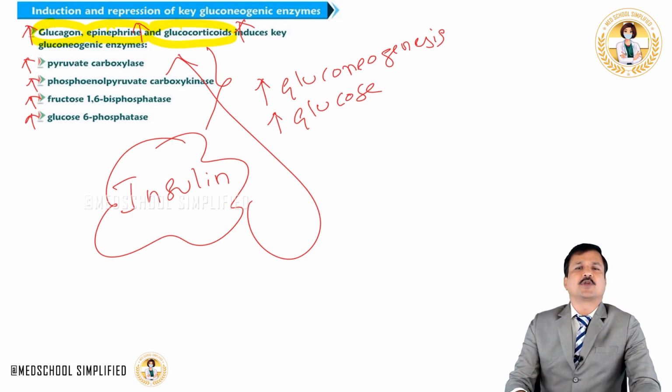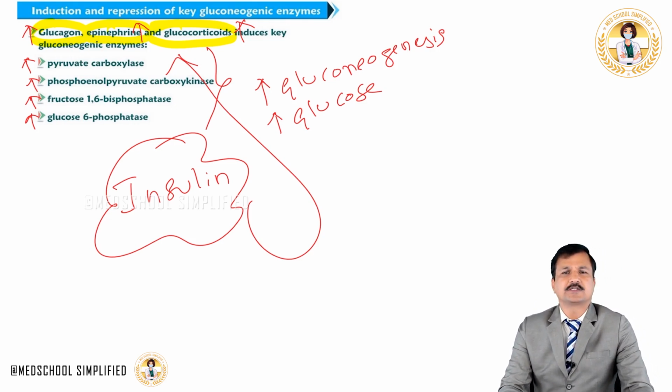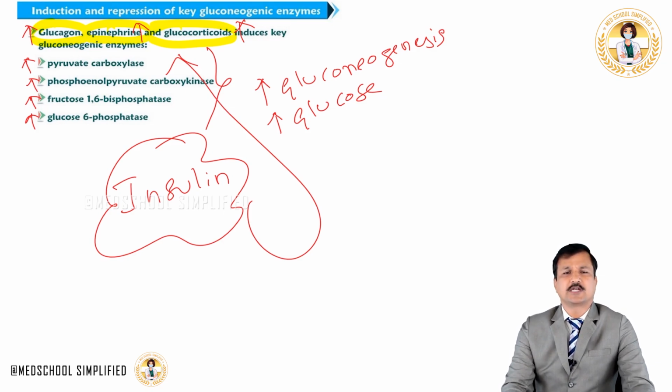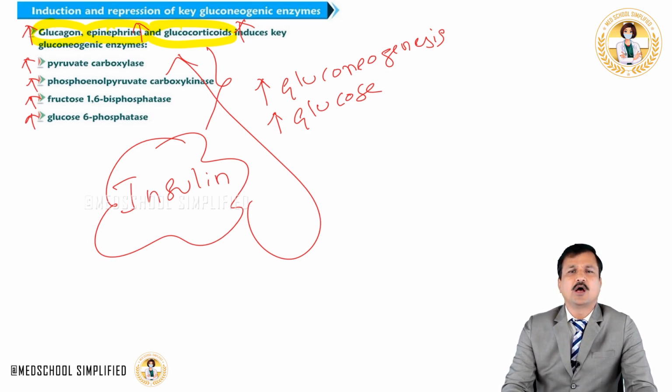So like this, the gluconeogenesis pathway is regulated. That's all about regulation of gluconeogenesis. I hope this video has helped you in understanding how gluconeogenesis and glycolysis are simultaneously regulated by insulin on one side, and glucagon, growth hormone, glucocorticoids, and epinephrine on the other side.